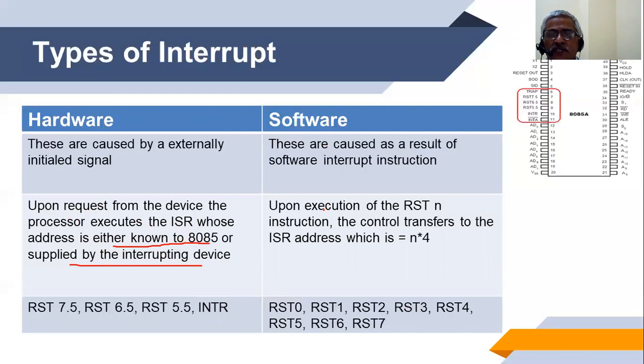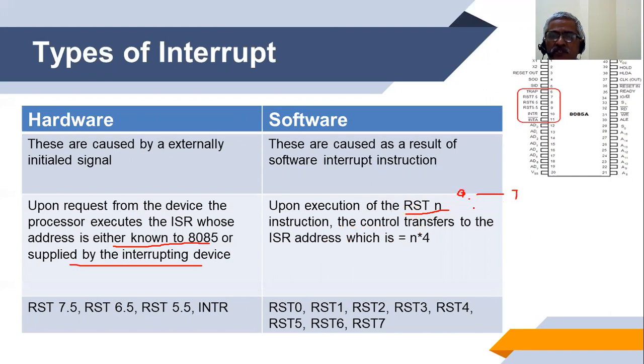As far as the software interrupt is concerned, software interrupts are executed on executing the instruction RST n, where n is an integer value from 0 to 7. The control then transfers to the ISR address, which is n times 8.